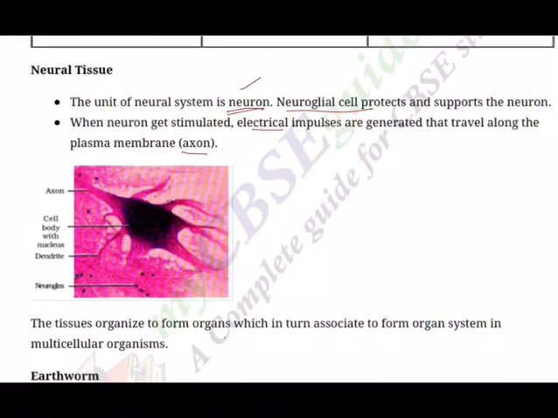So the tissues organize to form organs, which in turn associate to form organ systems. So in this chapter, for your batch, we are going to deal only with these animal tissues. So keep drawing diagrams, identify the parts and the significance of each part of it.